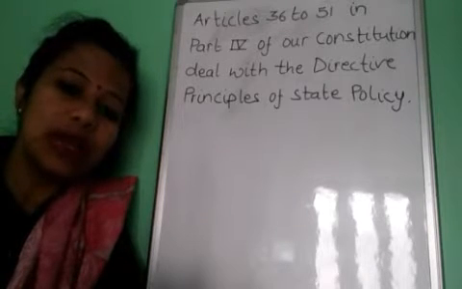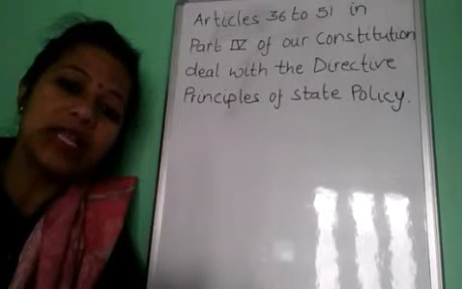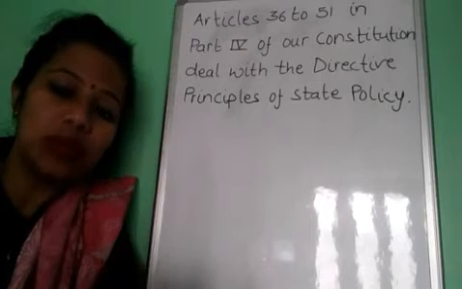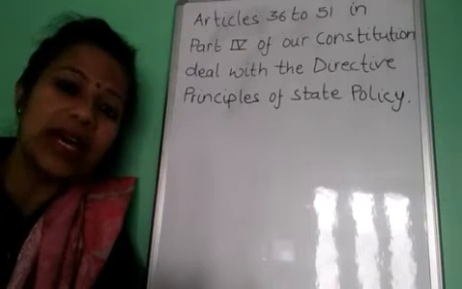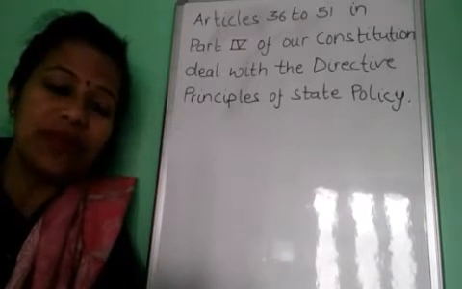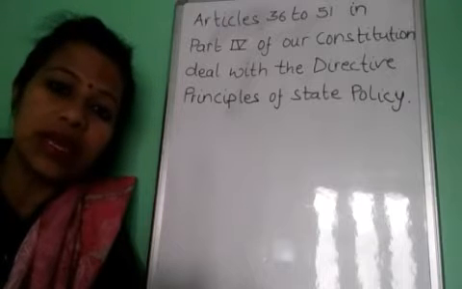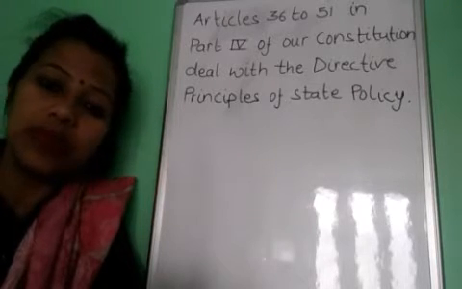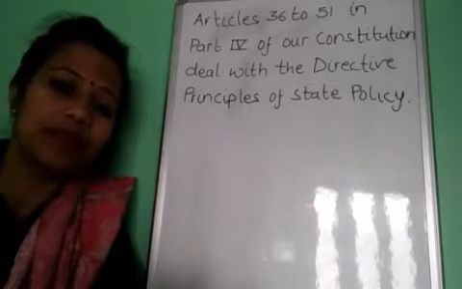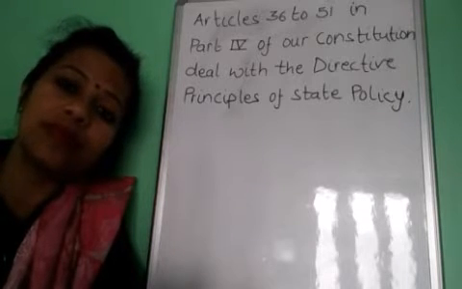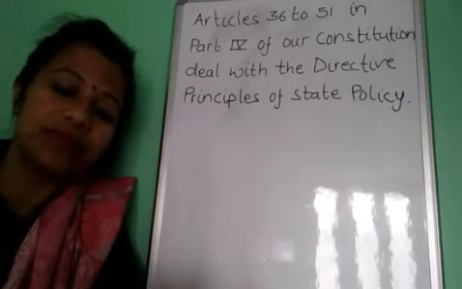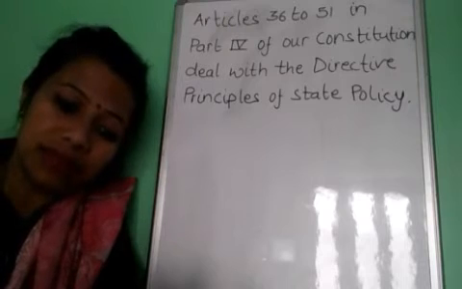Our constitution makers had to solve all these problems first, to make our India a welfare state where everybody should have a job, opportunity of livelihood, and nutrition.